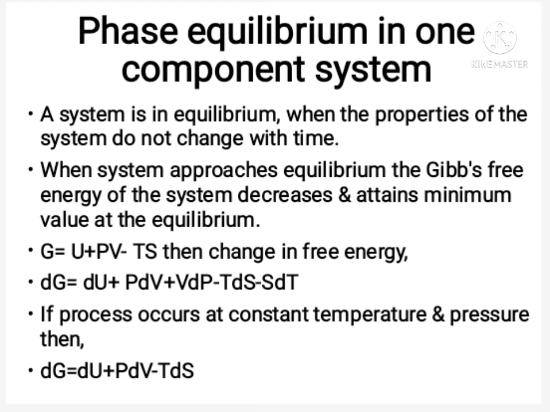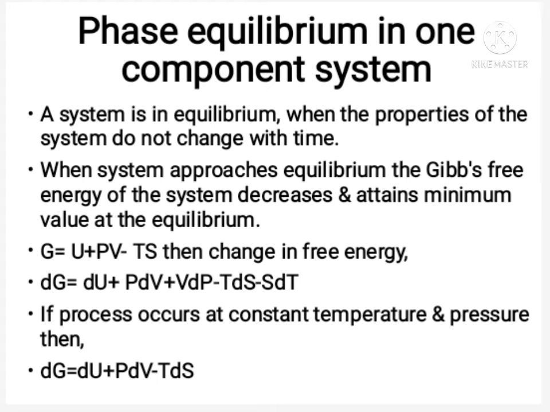Next point is phase equilibrium in one component system. We know the system is said to be in equilibrium condition when properties of the system do not change with time. For a thermodynamic system, the properties of system are expressed in terms of Gibbs free energy. At equilibrium, the Gibbs free energy attains minimum value if the process occurs at constant temperature and pressure.